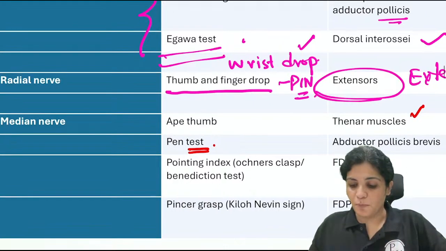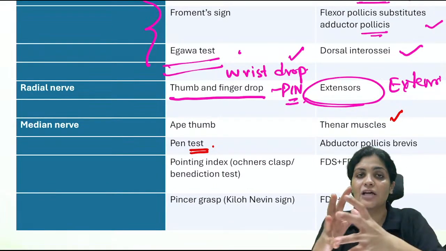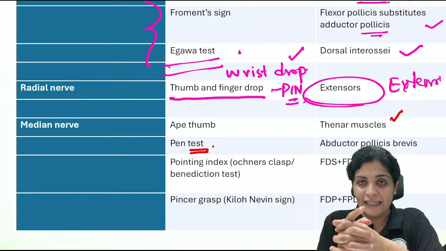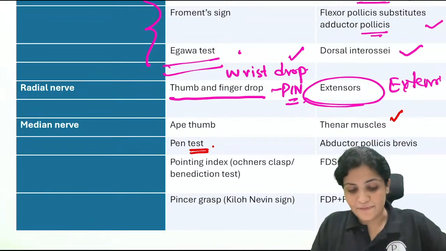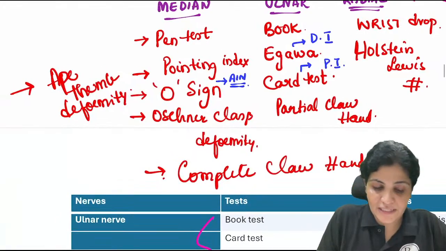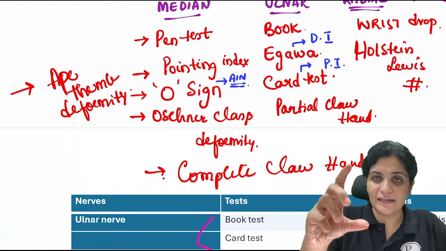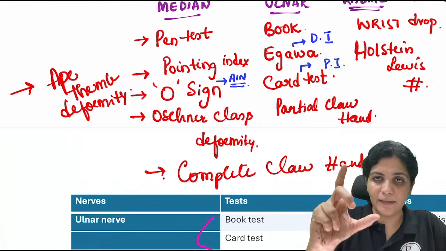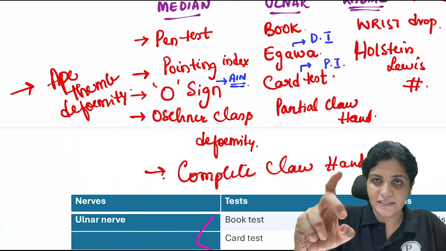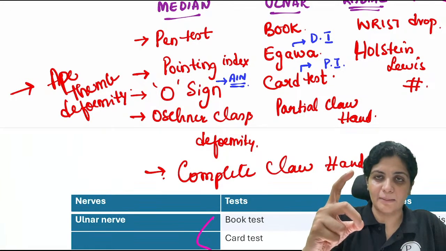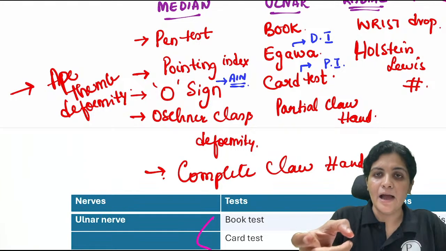And then we have the pointing index, where the flexors are disturbed, resulting in the pointing index. That is called the Oschner's clasp deformity or the benediction sign. You can see that it is somewhat like this. These two are completely closed, this is only a little closed, and this is completely like this. So this is almost like the pointing index.